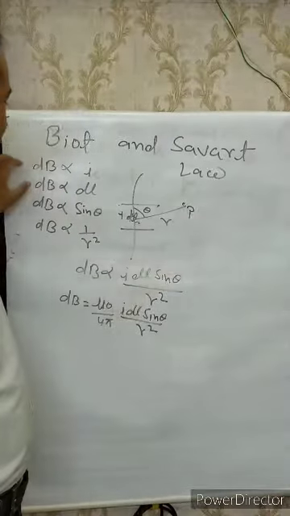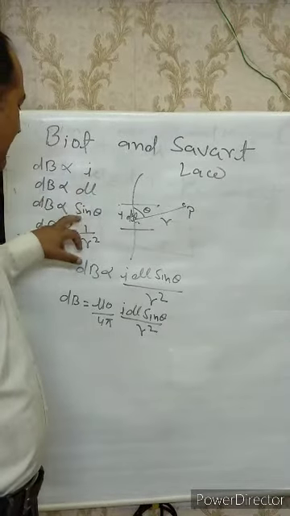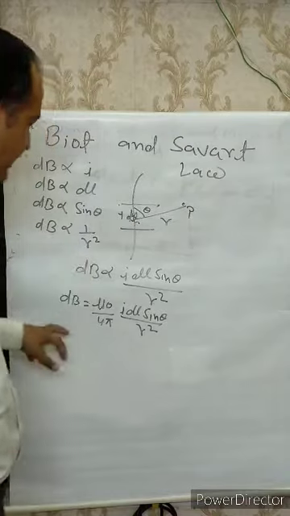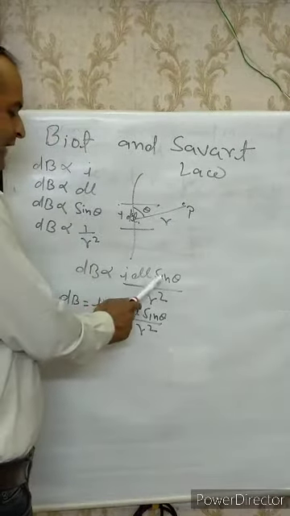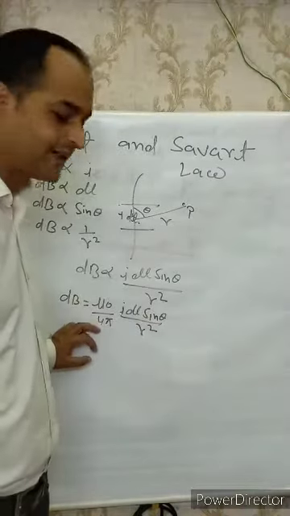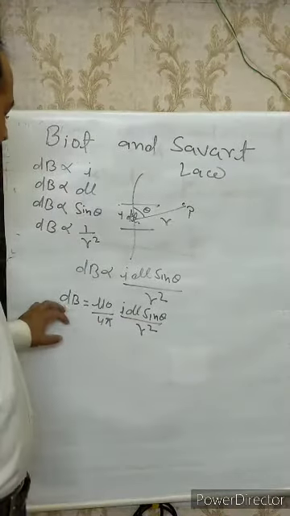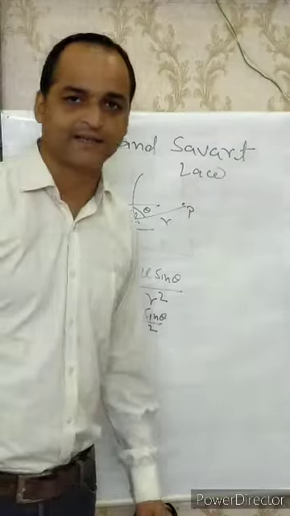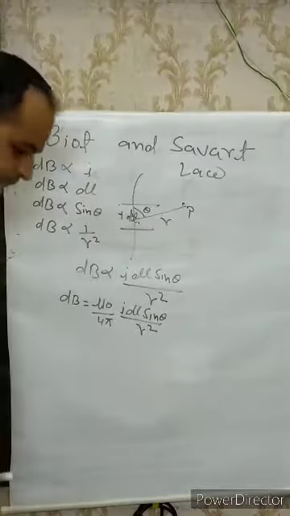Then dB, the magnetic field at point P due to dl, is directly proportional to I dl sin theta and inversely proportional to r square. The proportionality constant is mu naught by 4 pi. Then dB is equal to mu naught by 4 pi, I dl sin theta by r square.